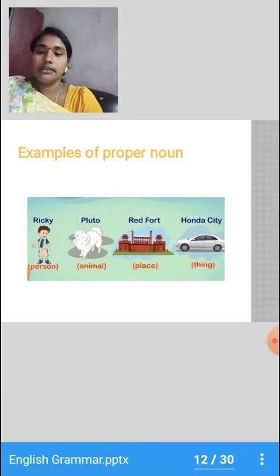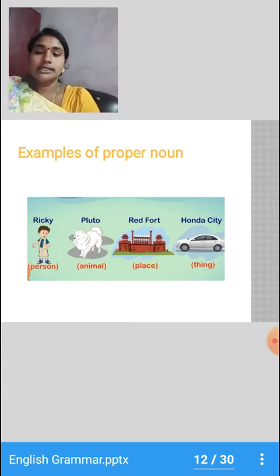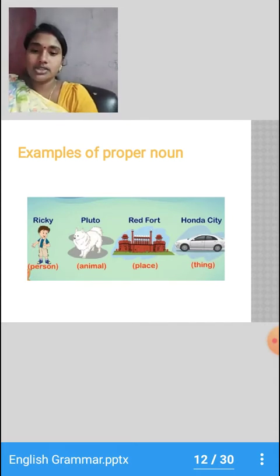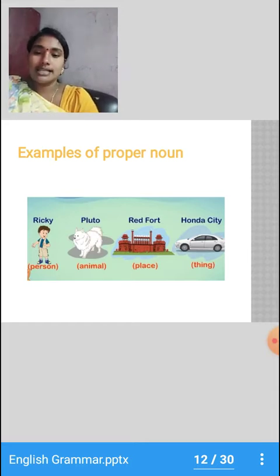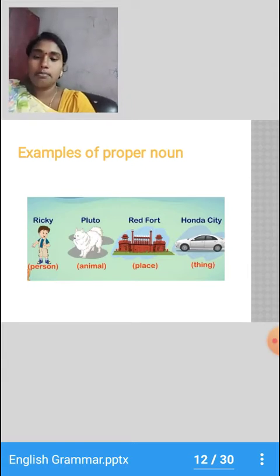Here we have examples of proper nouns. As I told you, the names of a person, animal, place and thing are called proper nouns. In the first picture we have a person called Ricky. Ricky is a proper noun because it is the name of a boy.